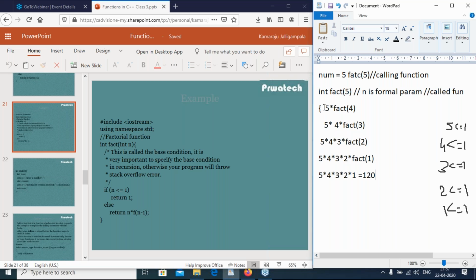Clear, right? First we are passing 5 into factorial. Then what is factorial 4? Factorial 4 is 4 into factorial of 3. Then what is the factorial of 3? Factorial 3 is 3 into factorial 2. Then what is the value of factorial 2? 2 into factorial 1. So what is the value of factorial 1? It is 1. So it returns to fact of 1. Then 5 star, 4 star, 3 star, 2 star, 1. Its value is 120.